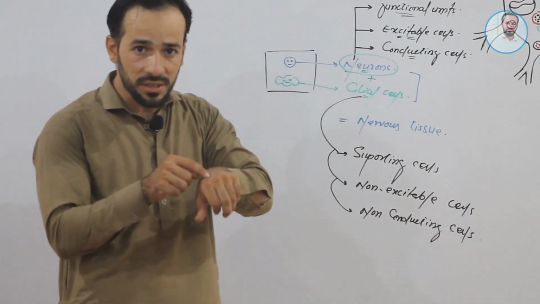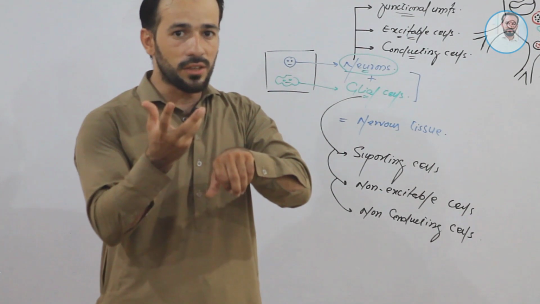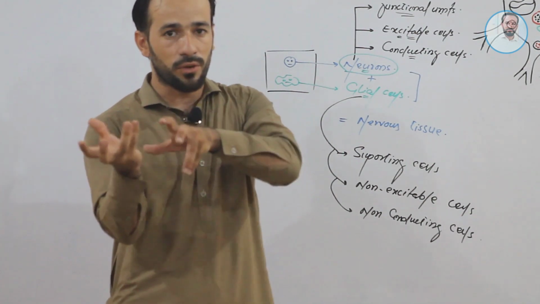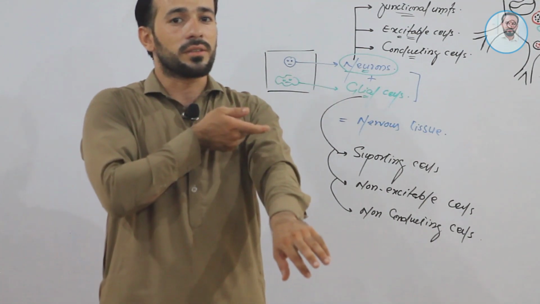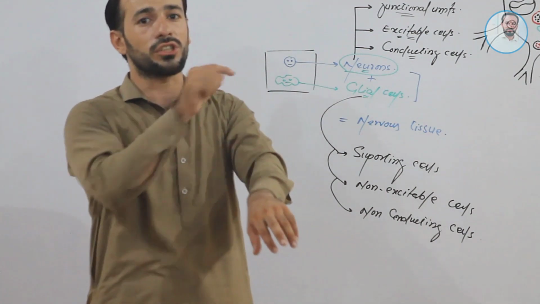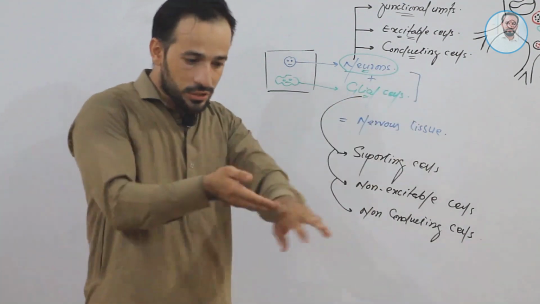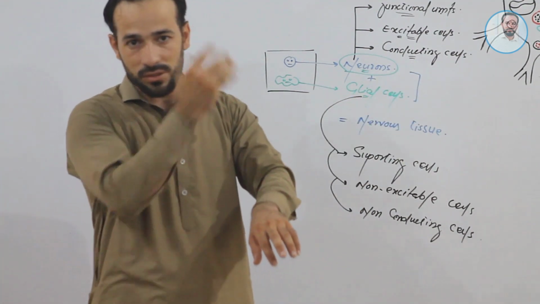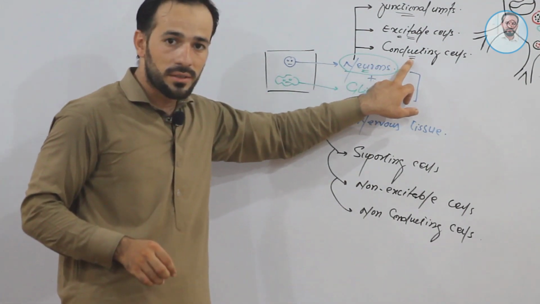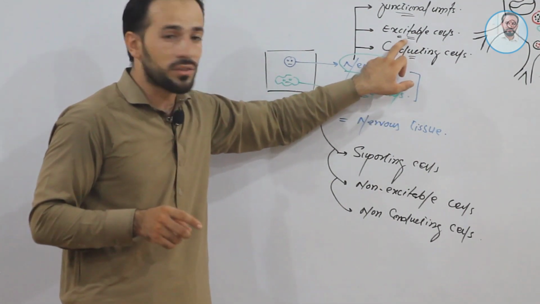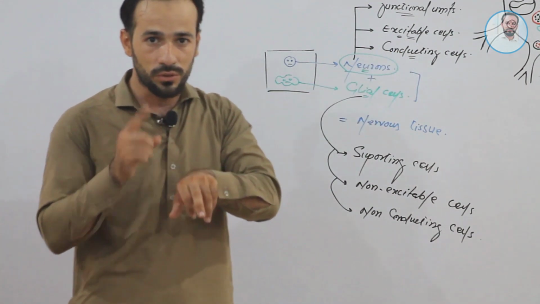Whatever neurons are present here, I am providing them energy. This energy is taken by these neurons in the form of action potential. This action potential is carried. Carrying the action potential towards the nervous system is called conduction. Clear? So neurons perform conduction, and neurons get excited whenever energy is provided to them.